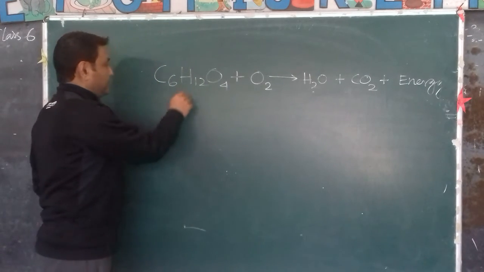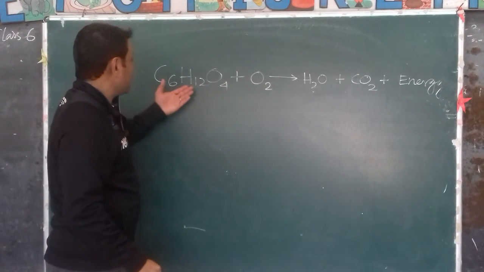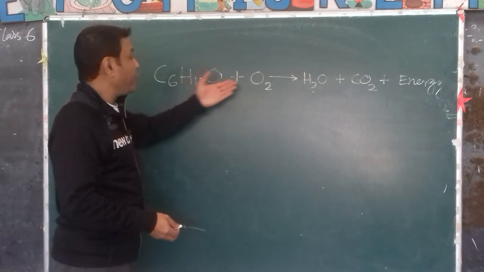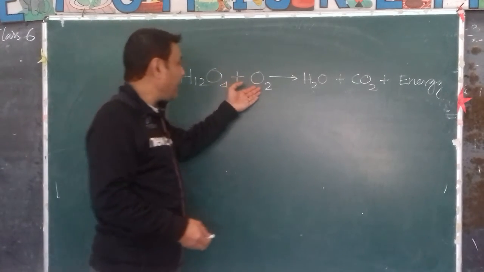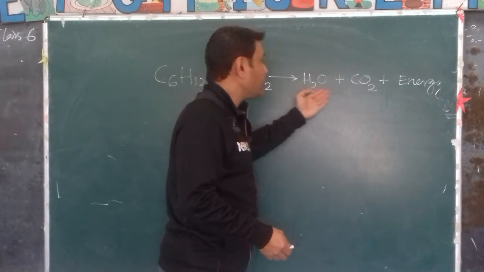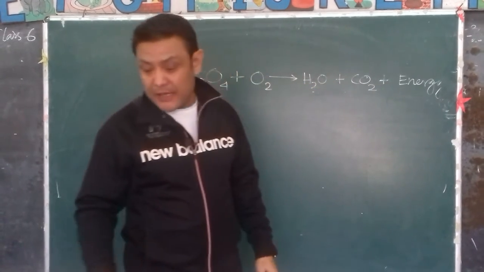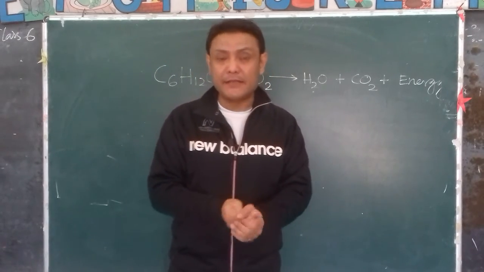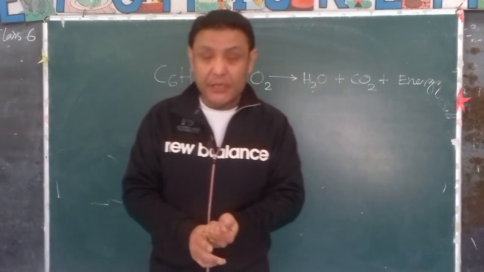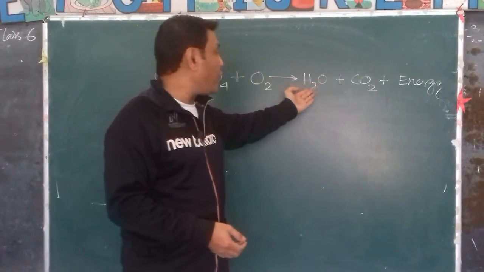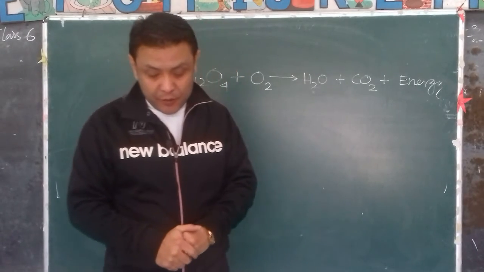So glucose, the food that we have in the cells, reacts with oxygen that we breathe to form carbon dioxide, water and a lot of energy. This reaction takes place in plants as well as in animals.